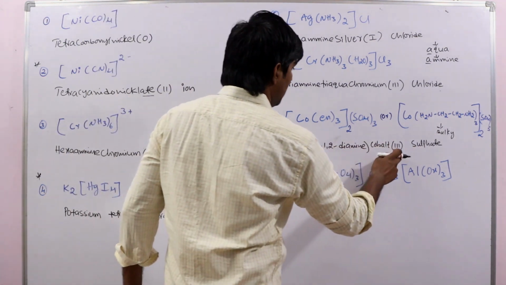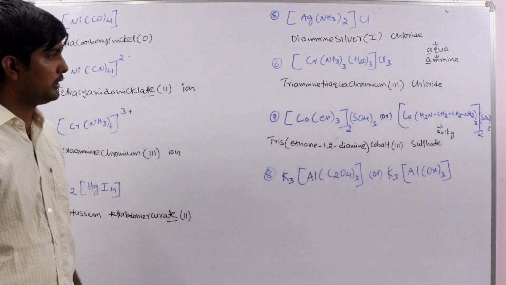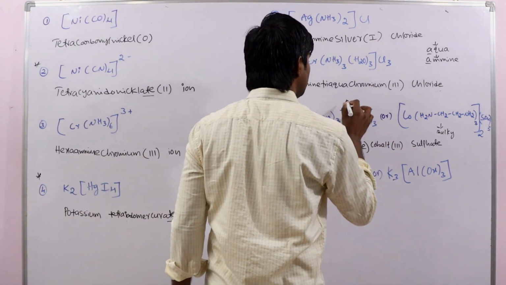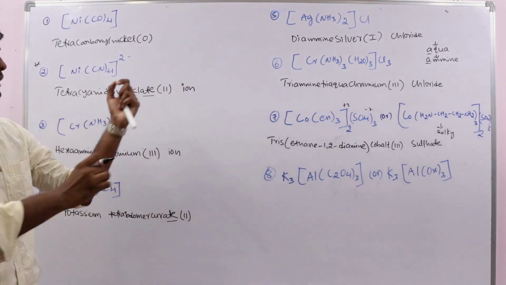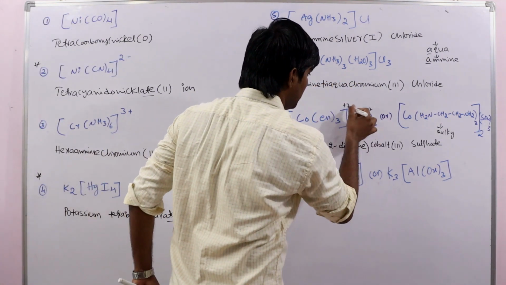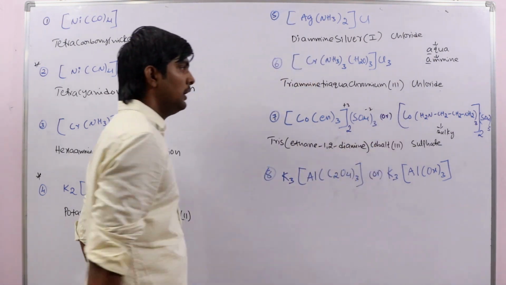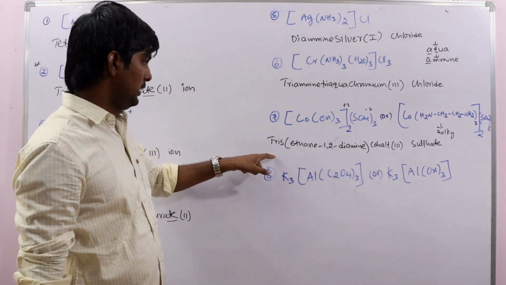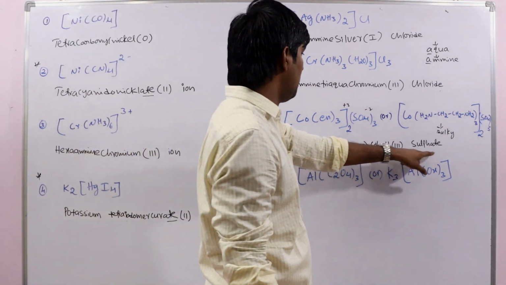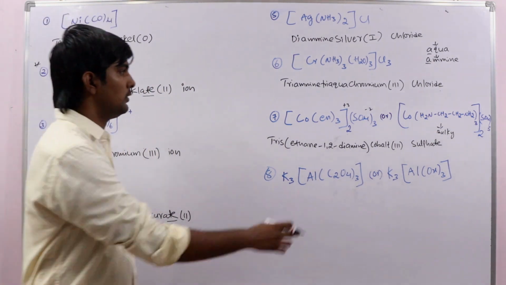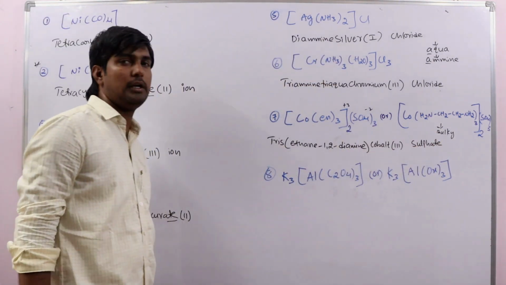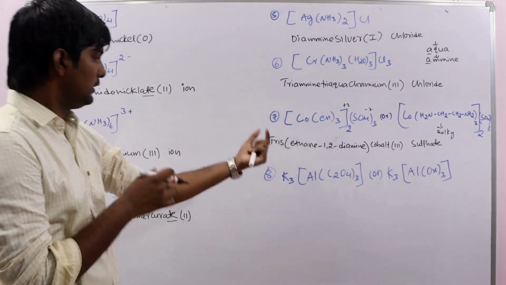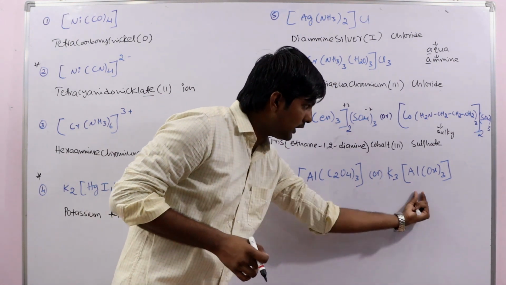See here, oxidation state of cobalt is how much? 3. See here, this is SO4 minus 2 and there is a plus 3 charge present on the coordination sphere. Okay, so by the crisscross method we get 2 here and 3 here. In this way we get the oxidation state of the metal. Tris ethane 1,2 diamine, cobalt 3 sulfate. Here also don't write trisulfate, that is wrong.